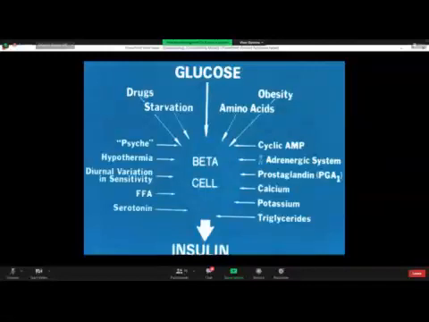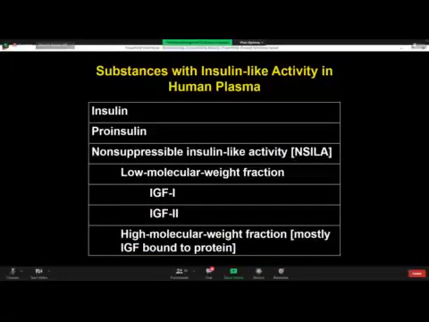Look at the slide. The single most important factor which determines secretion of insulin is the blood glucose concentration. The rest of the factors like drugs, starvation, psychic factors, hypothermia, diurnal variation, free fatty acids, serotonin, obesity, amino acids, noradrenergic stimuli, prostaglandin, calcium, potassium, and so forth are adjuvant factors, but the single most important factor for secretion of insulin is hyperglycemia. Hyperglycemia stimulates secretion of insulin. Hypoglycemia inhibits secretion of insulin.